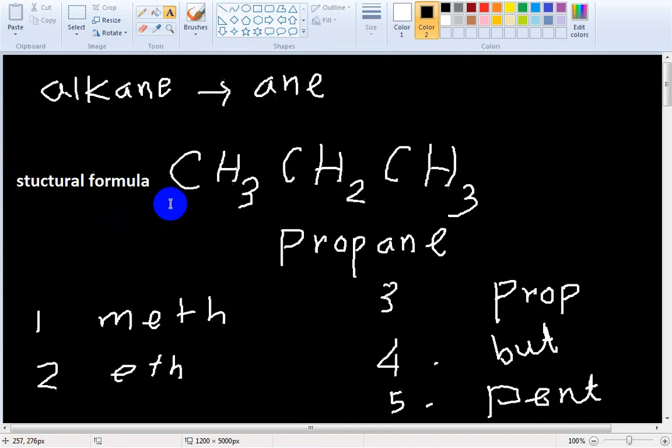So what will be the molecular formula? For this one, count all the atoms. Total how many carbon here?